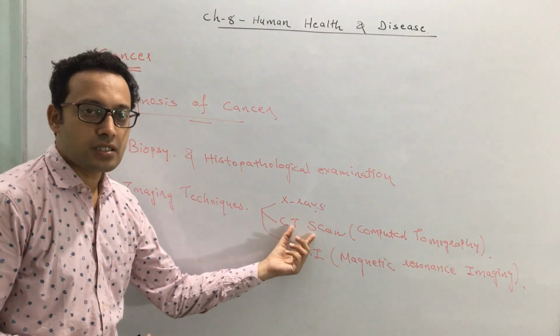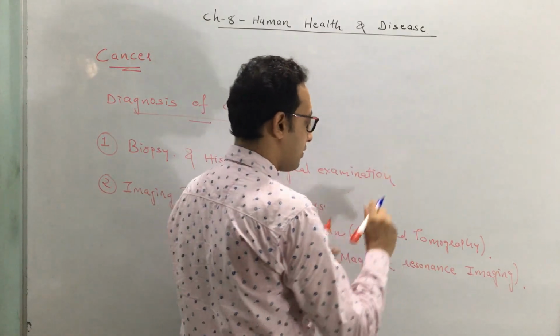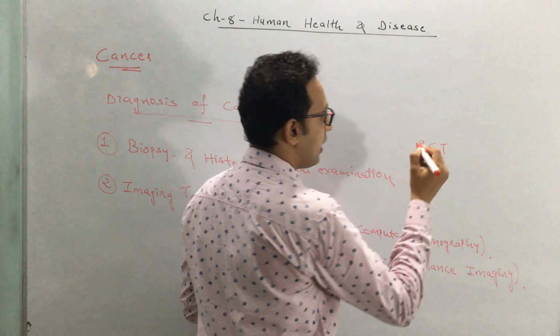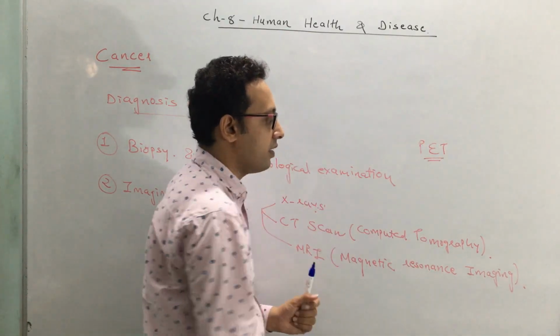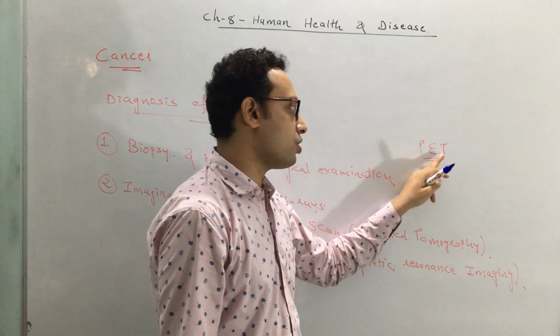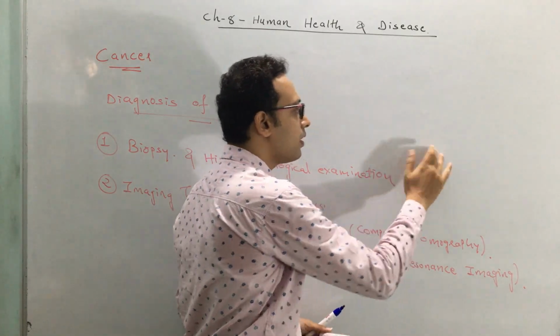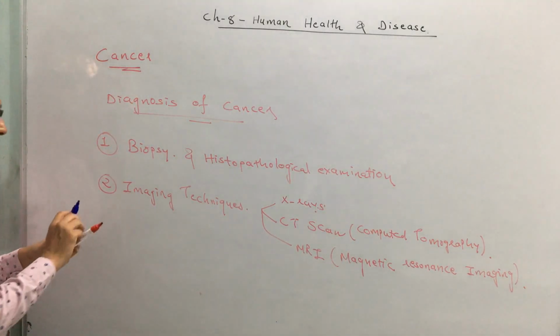Nowadays there is also an advancement over the CT scan, the PET scan. PET means positron emission tomography. Positron emission tomography scan is the latest technique in the diagnosis of cancer. So these are the two ways.